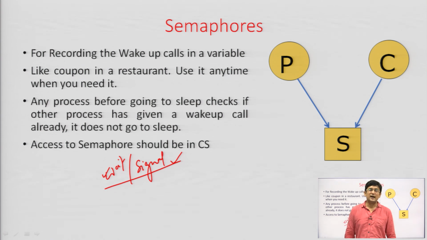So, semaphores are shared variables, and access to the shared variable is possible only in kernel mode, not in user mode. Since we are in kernel mode, it means preemption is not possible, and these semaphores can be accessed through the wait and signal functions only.